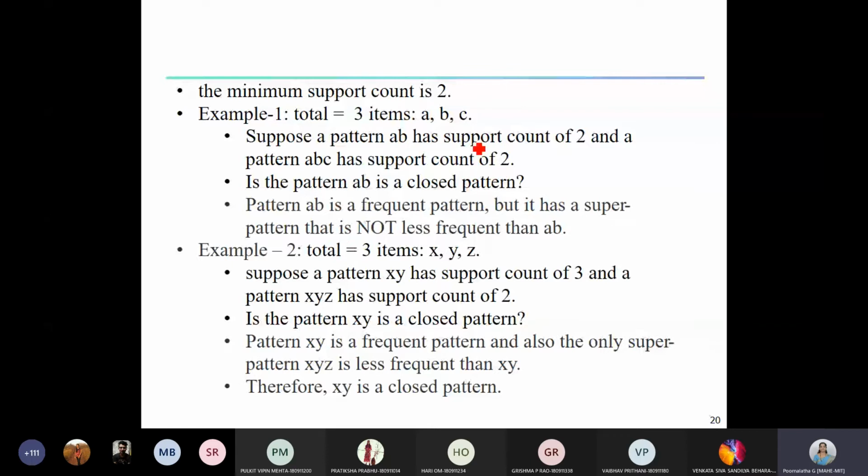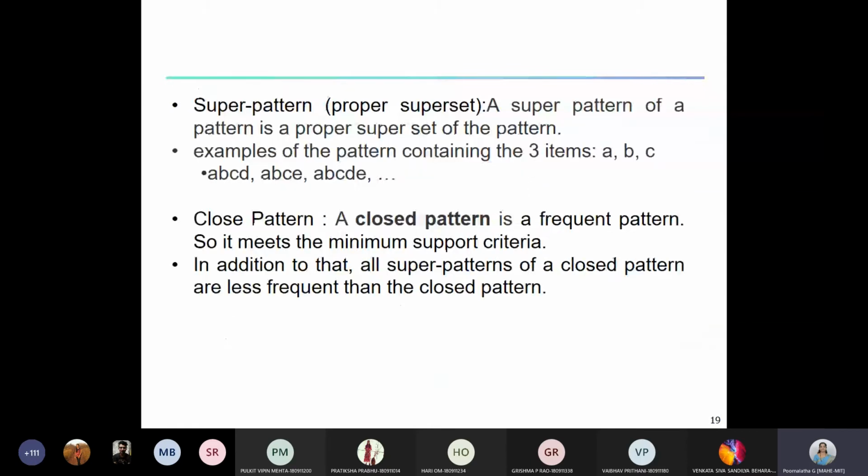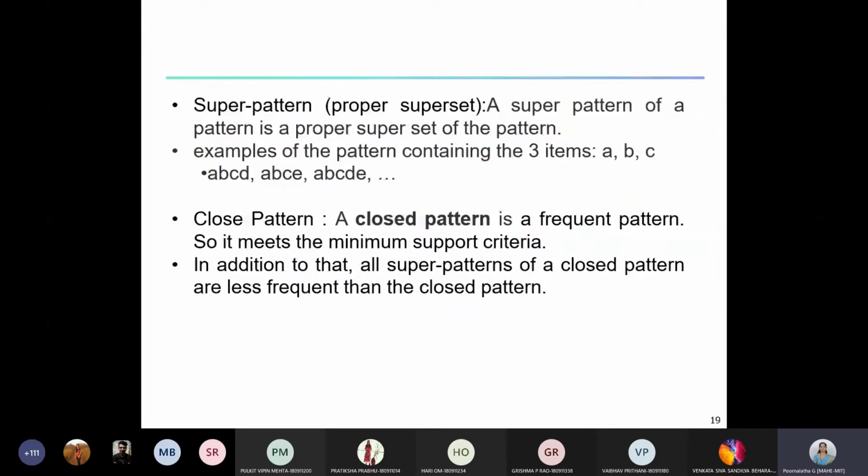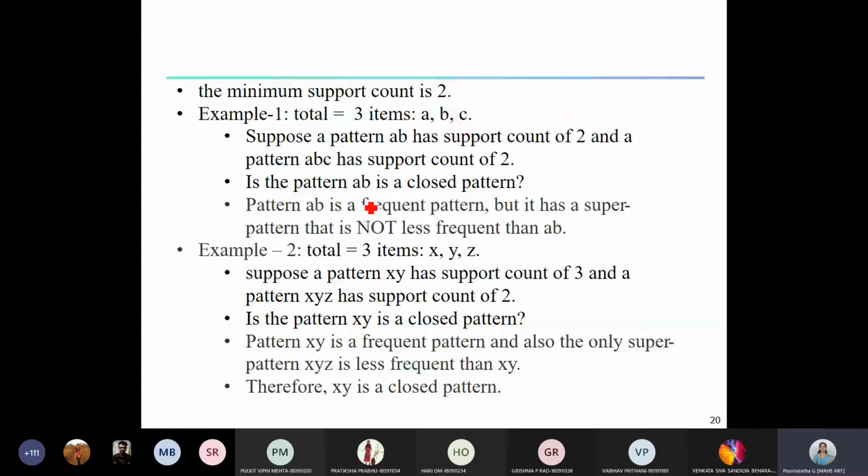If you go back to the definition, X is closed if X is frequent and there exists no super pattern Y with the same support count as X. In this case X is AB, so AB is not closed because there exists ABC, which is a frequent item set and a super pattern of AB. Hence, AB is not a closed one.